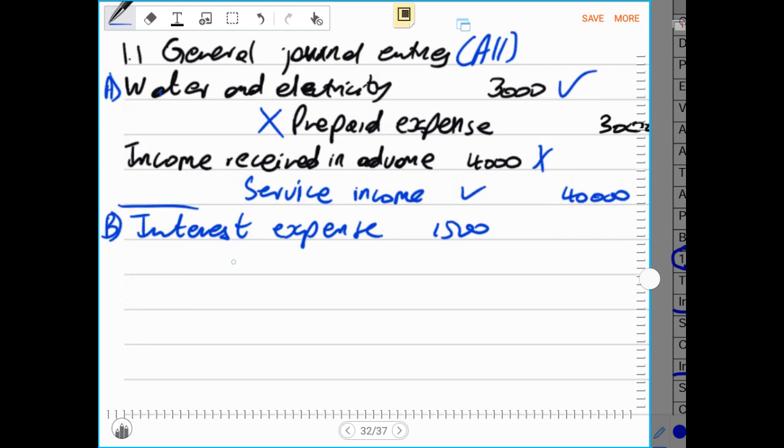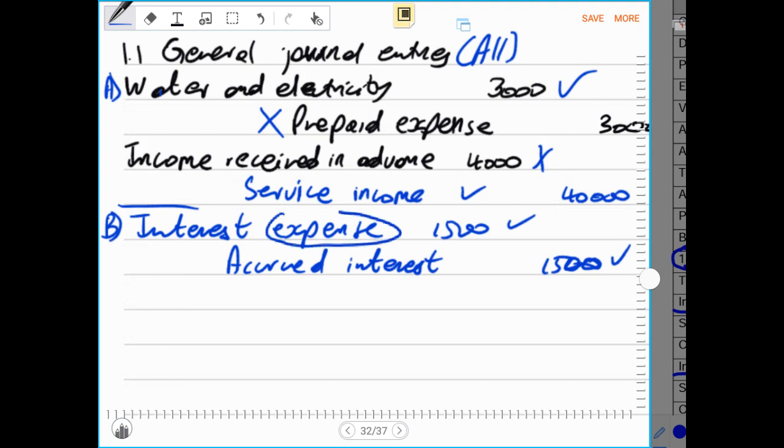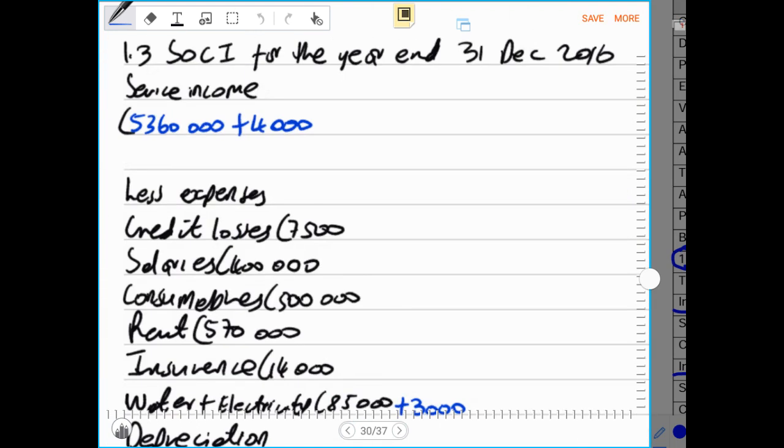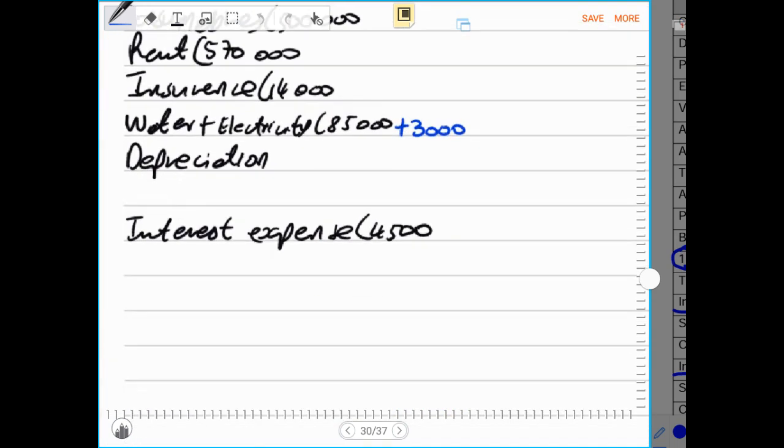Then after we credit accrued interest, and that accrued interest will be 1,500. So now we will have to record both of these entries in our financial statements. And this is an expense. That means it will have to be recorded in the income statement, and it will have to increase our interest expense. So now we go to the income statement.